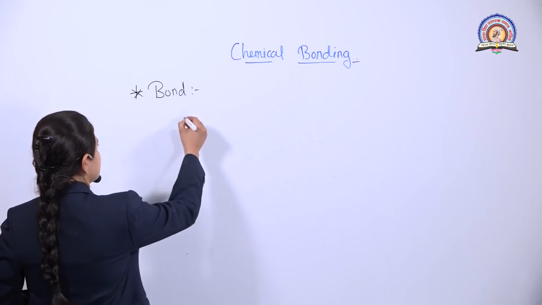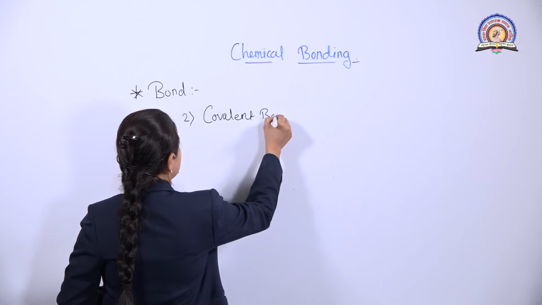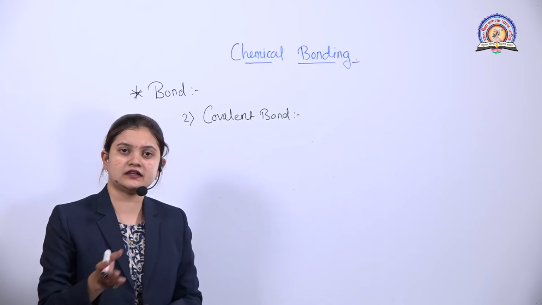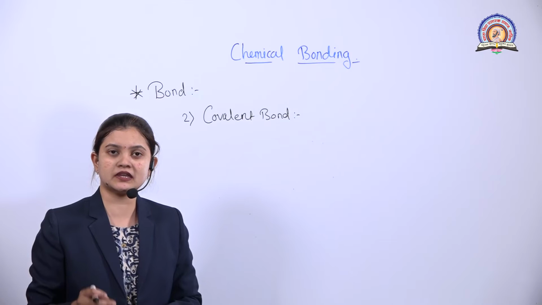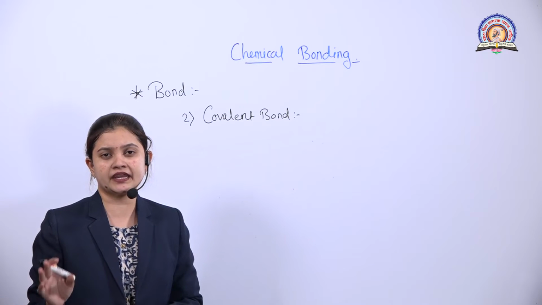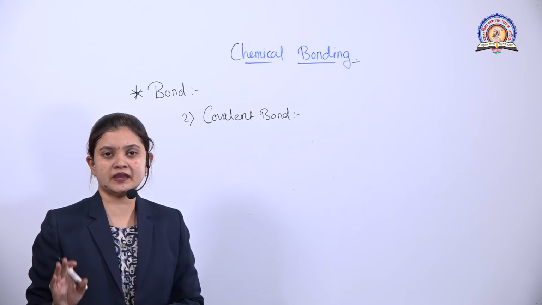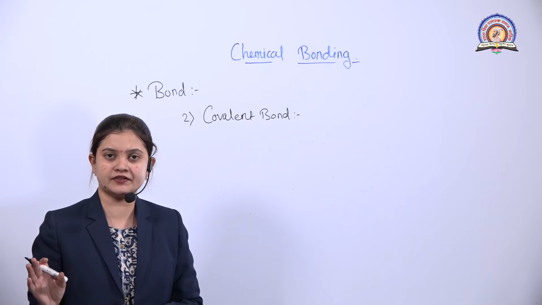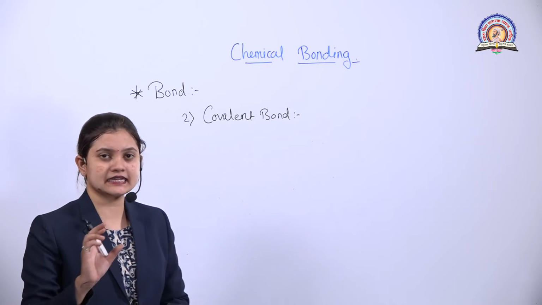The next point is the second bond, that is the covalent bond. Now let's talk about the electronegativity of the atom. As we have discussed in the ionic bond, there must be a large difference in the electronegativity, and only then will it form an ionic bond. But talking about the covalent bond, there should not be much difference in electronegativity between two atoms. So the same atom may form a covalent bond, whereas atoms having a small difference in their electronegativity will also form a covalent bond.